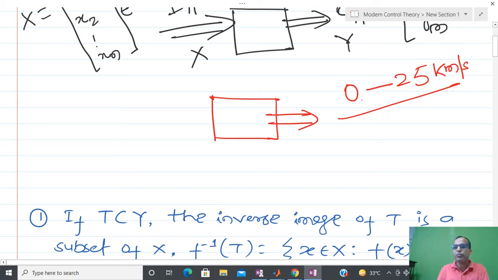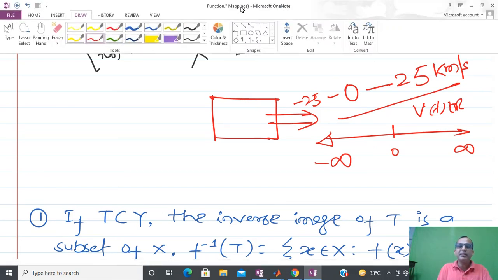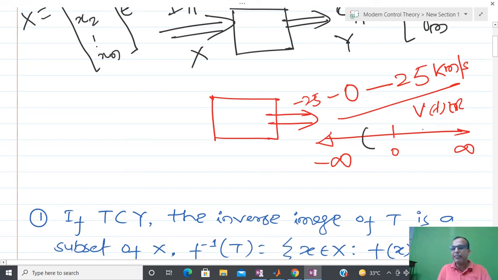So I know the output. Even if the original output that I have defined, that is Vt, Vt belongs to R, means it is anything from minus infinity to plus infinity. Here I am also going to include minus 25, meaning I can move in the forward direction and the backward direction. I am assuming that for the time being. So initially I am saying Vt belongs to R, but practically that is not feasible. Most of the time I have restrictions on this, and due to that, whatever output map is restricted to this particular region, and for the time being I want to maintain velocity between minus 25 to 25. The interpretation of the negative sign is that I want to move backward.